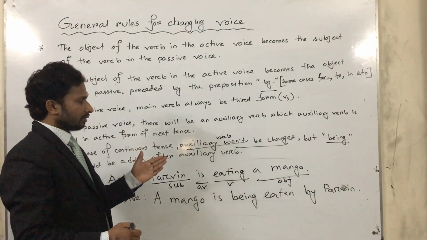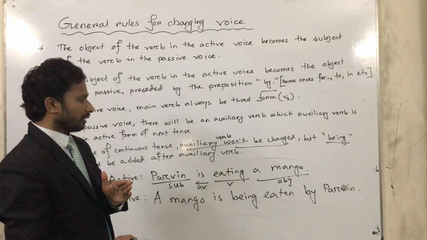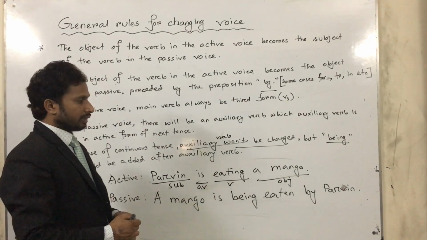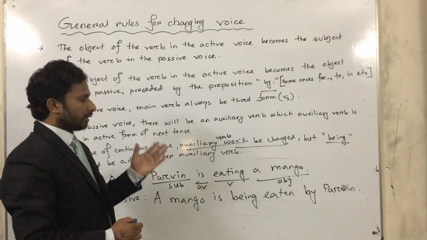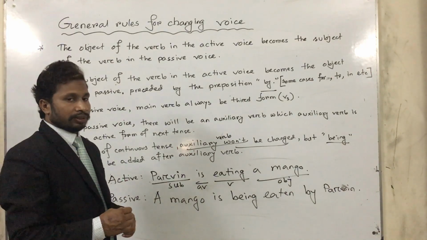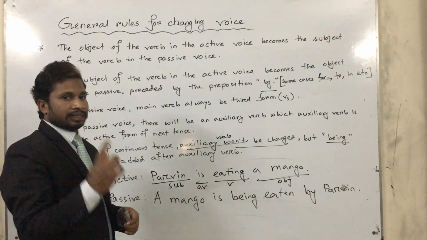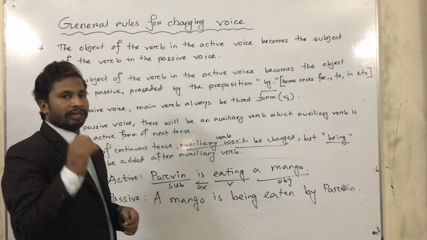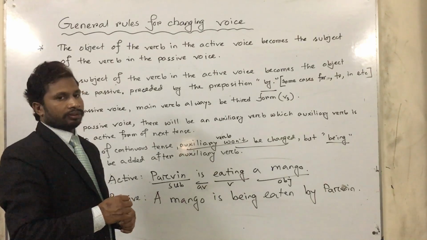For past perfect tense, the auxiliary verb of the past perfect continuous tense. And in future perfect tense, to convert into future passive form, you use the auxiliary verb of the future perfect continuous tense. Is it clear to you? But in continuous tense, you will not change any auxiliary verb. Just after those auxiliaries, you will add being. Okay? Is it clear to you?